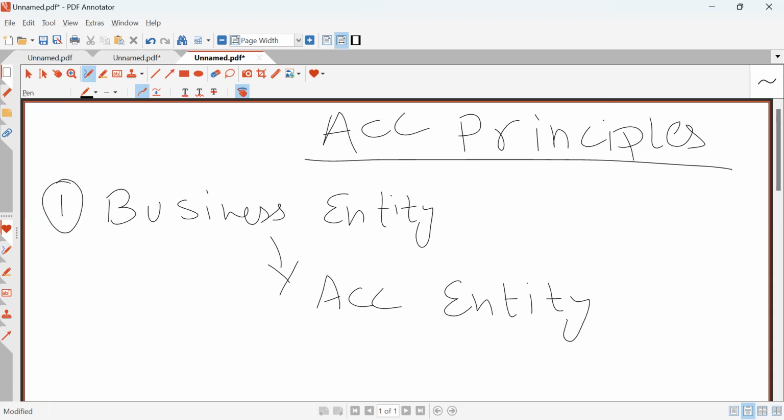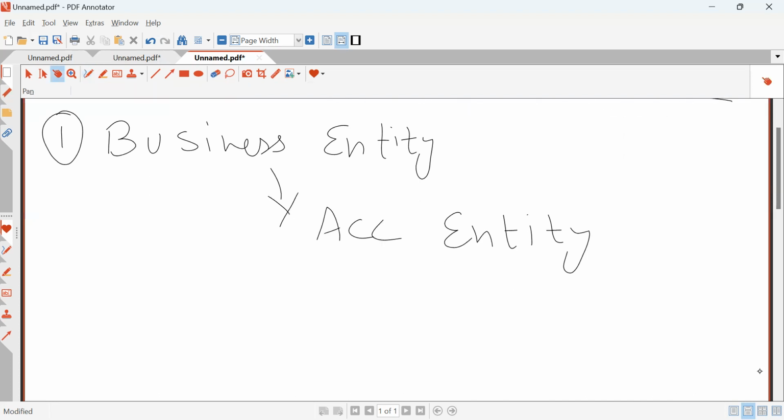Business entity or accounting entity states that there should be a separate entity convention, that business is an entity or body separate from the owner. Therefore, business records should be separated and distinct from personal records of the business owner. Personal transactions cannot be treated in the same way as business transactions.